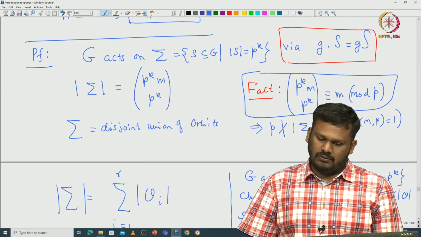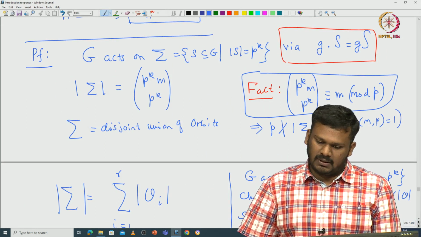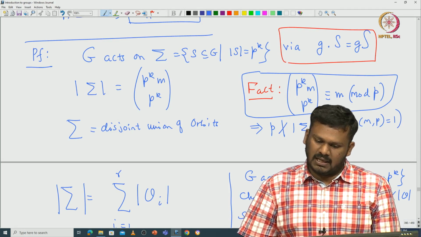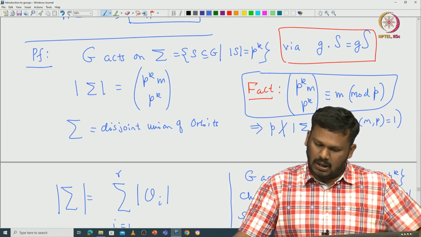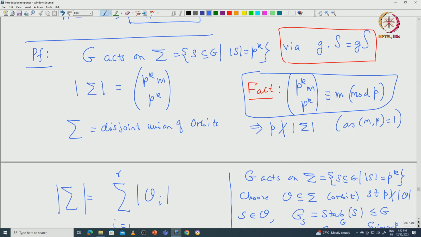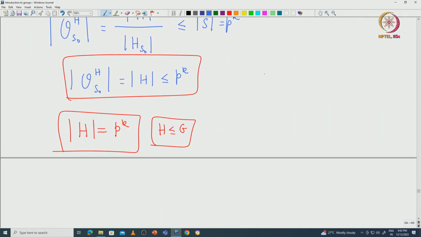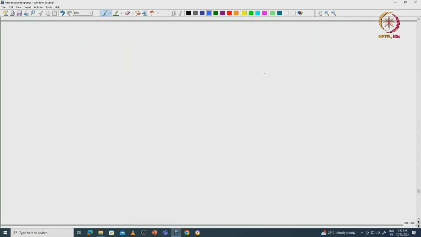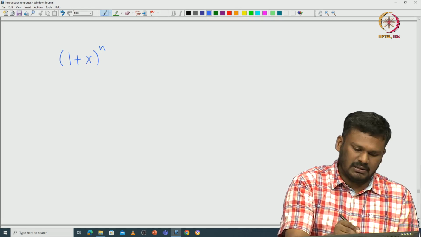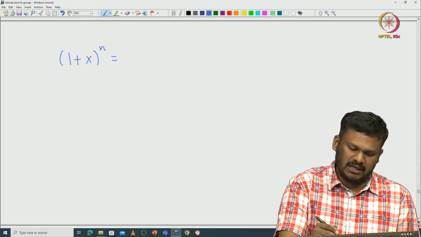So, if you take this number, p power k times m choose p power k, that must be congruent to m modulo p. Let us see how one can prove this. This is basically doing arithmetic modulo p, and we have to do it using polynomials. Let us recall that (1 plus x) power n